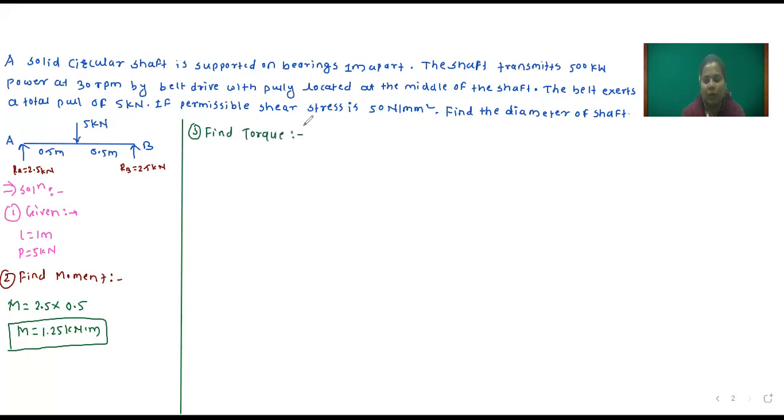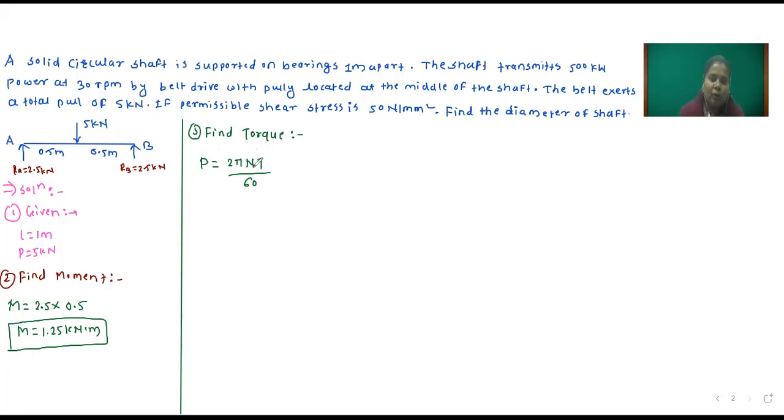I think you have studied this equation. If power is given, P is equal to 2 pi nT divided by 60. Here pi is constant, n means number of revolutions, P means power, and T is the torque.